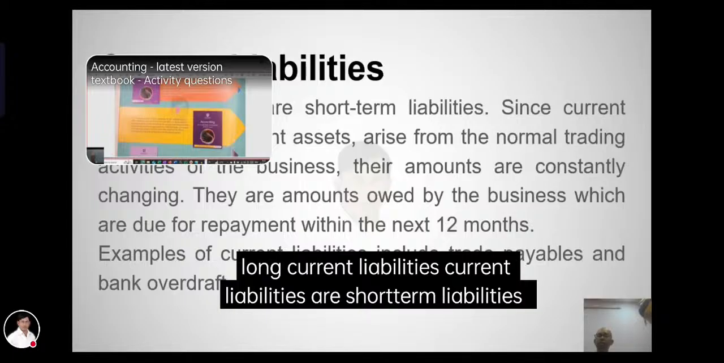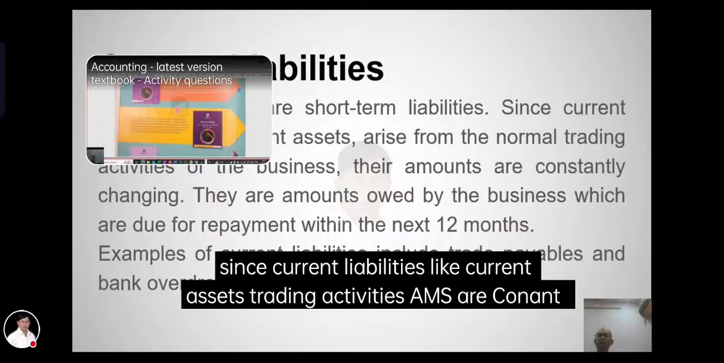Current liabilities. These are short-term liabilities.